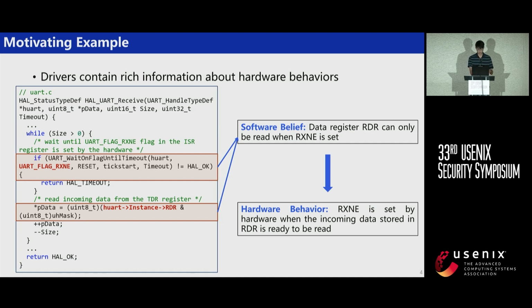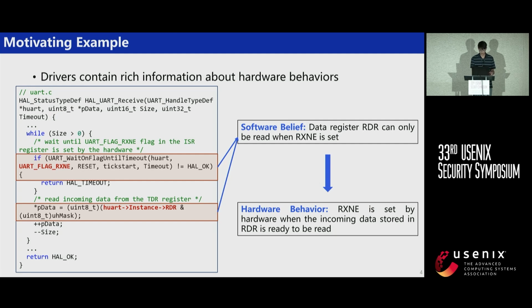So this is a UART driver that receives data. We can see from the code that the actual data receiving action is guarded by a check against the RxNE flag. And this means that the driver believes that the data register RDR can only be read when RxNE is set, which we call a software belief.